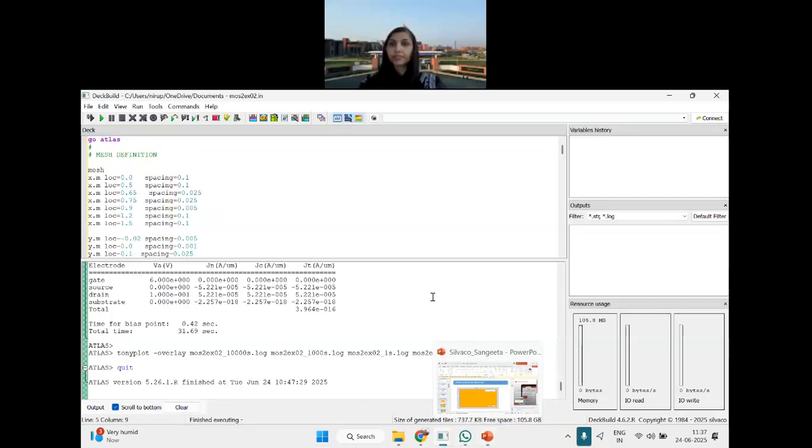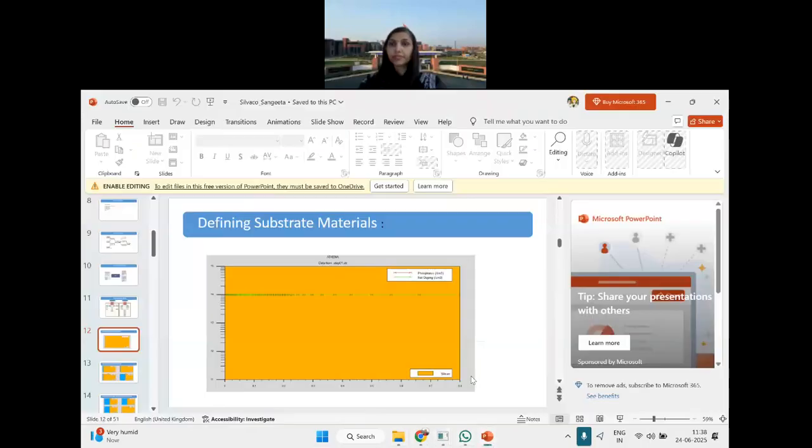If I want to make this, say, in the PPT, this whole yellow thing is silicon. But what are the dimensions of the silicon? The default dimension that Silvaco takes is micrometer. So in X it is from 0 to 0.8 micrometer. And in Y direction, it varies from 11 to 15, which means 4 micron, and 0.8 micron. I can define how the simulator is going to take the points.